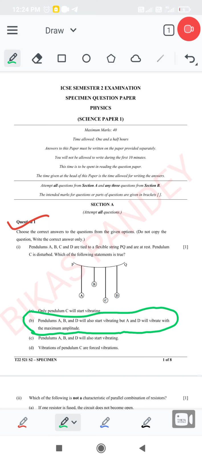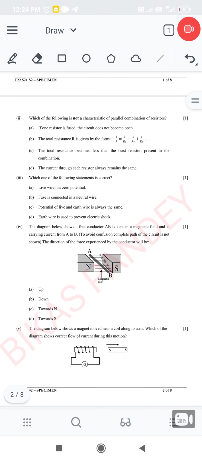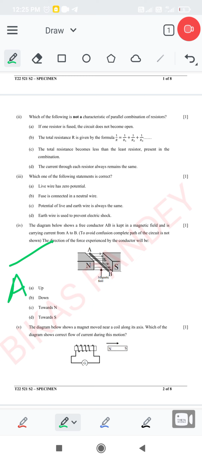Now we move on to question number 2. Question number 2 is: which of the following is not a characteristic of a parallel combination of resistors? A parallel combination of resistors looks like this.